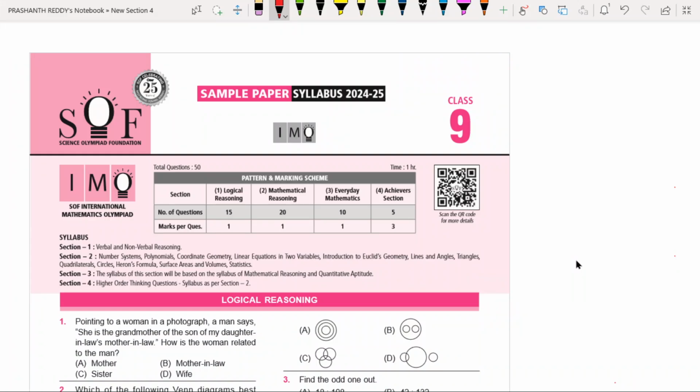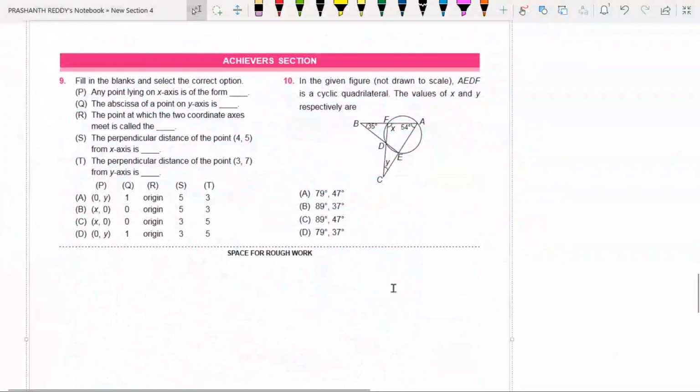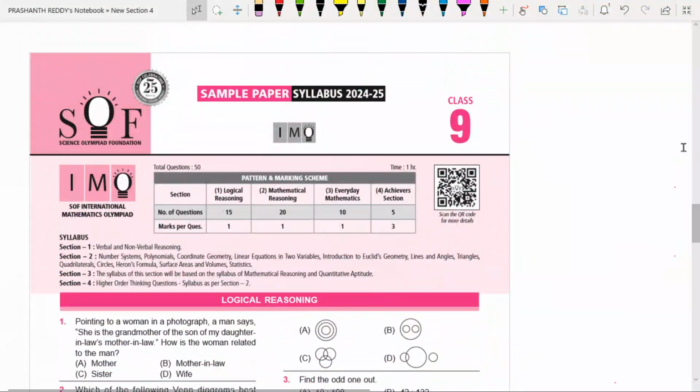And before starting the questions, finally what I wanted to say is, in order to understand this concept, you should know a little bit about this paper, means what is logical reasoning, what types of different chapters come under logical reasoning, what are the everyday mathematics chapters, what is the achiever section, and what is mathematical reasoning. All these things are syllabus you should know, and some of the sub chapters also, so that you can answer the questions somewhat easily. Okay, now without wasting time, we are going to start the questions.